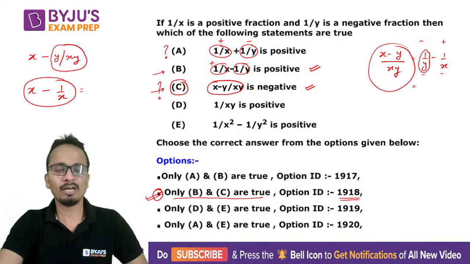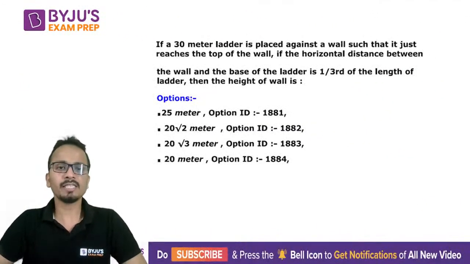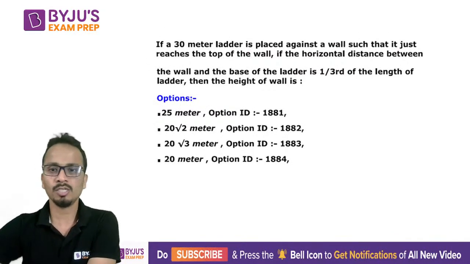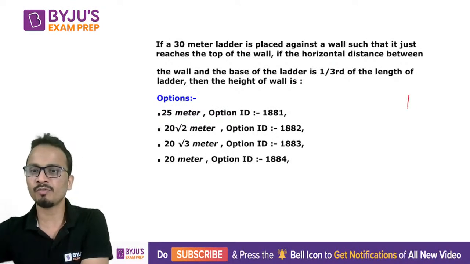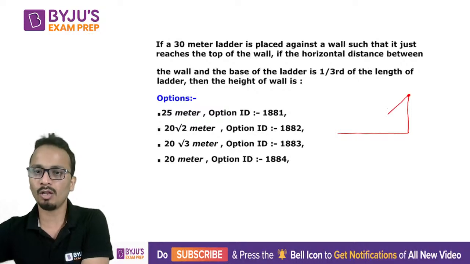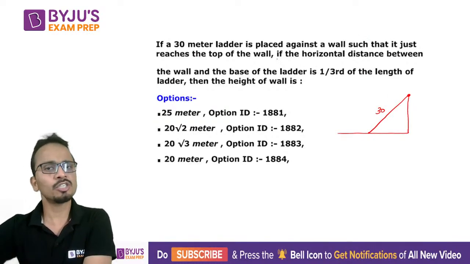All right. Now let's move on to the second question. The second question says, if a 30-meter ladder is placed against a wall such that it just reaches the top of the wall. So let's say this is the wall and this is the ground, the floor. The ladder is like this and the length of the ladder is 30, such that it just reaches the top of the wall.